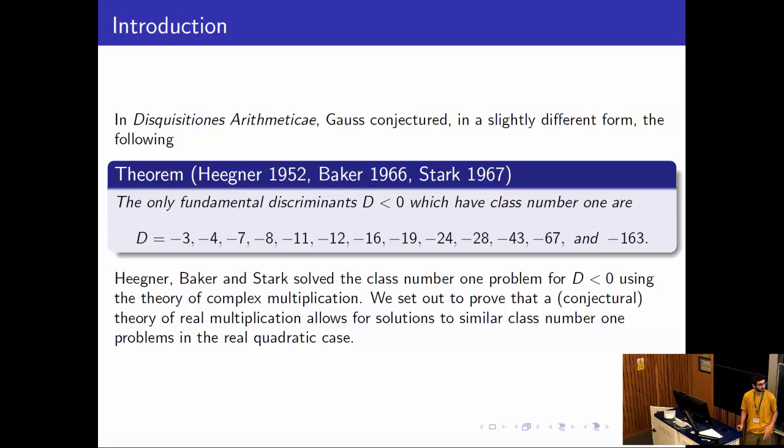But all of these proofs made a critical use of the theory of complex multiplication. And so the goal of this talk is to explain how Henri's conjectural theory of real multiplication lets us do the same thing for certain families of real quadratic fields, for positive discriminants.